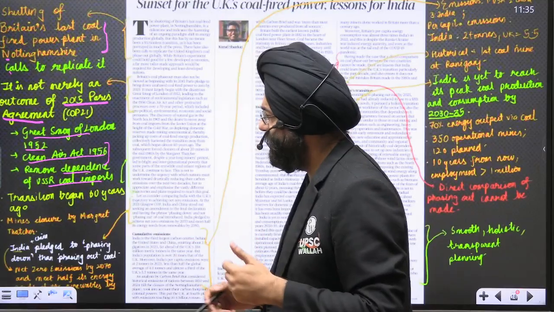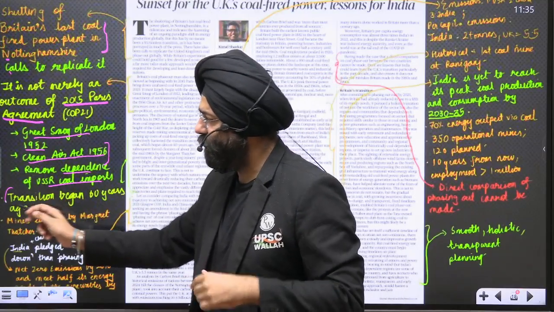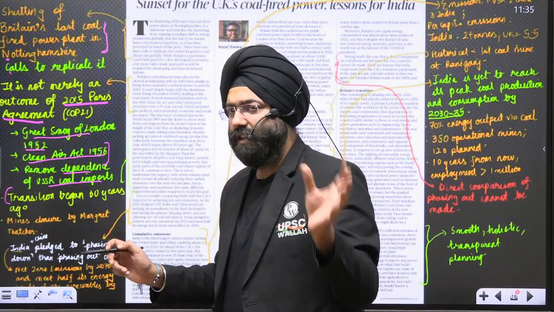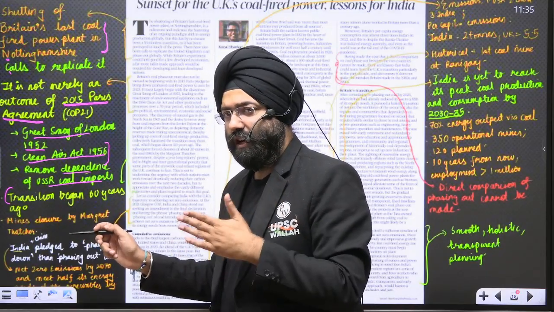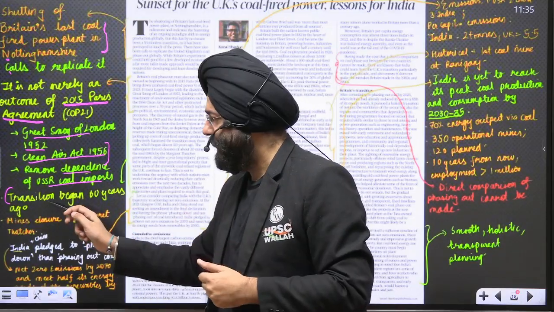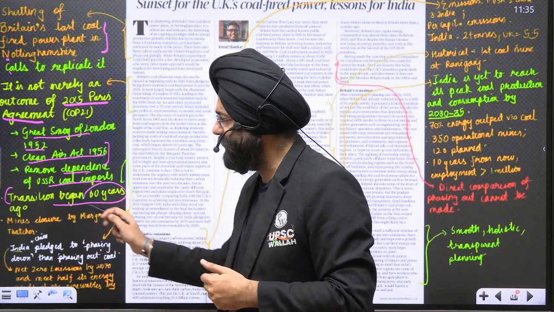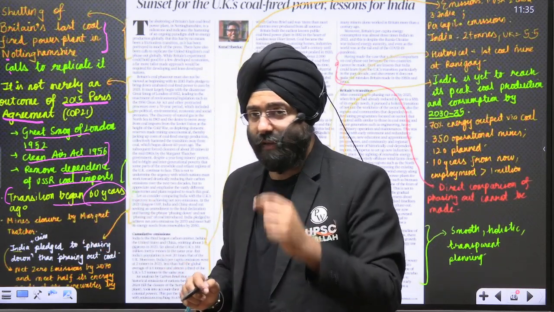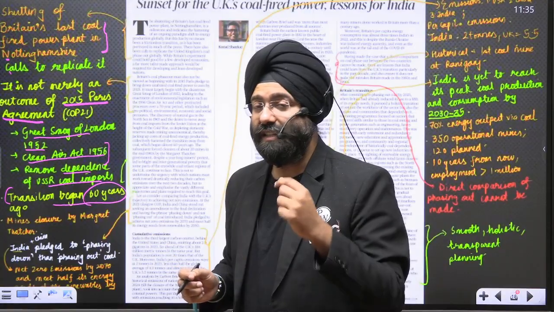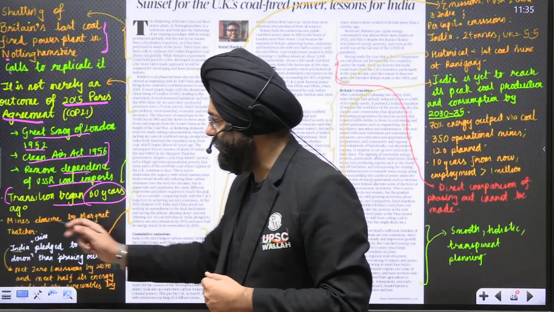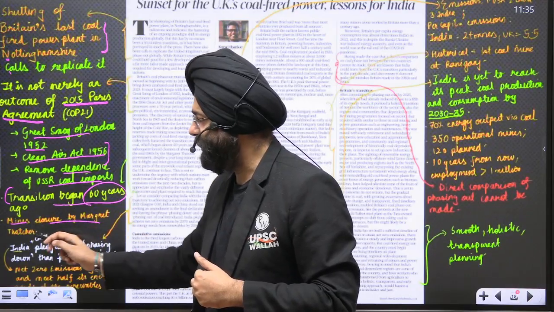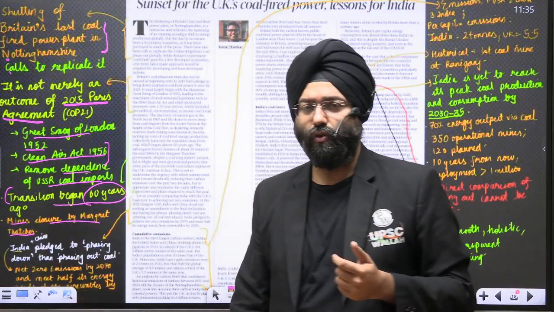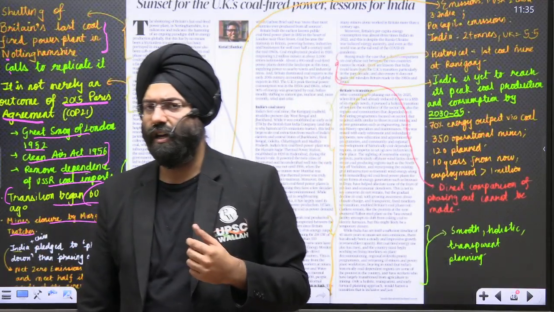Now what we see is this transition from a country that was powered by coal to phasing out the last coal-based power plant is a journey which began 60 years ago, not something that is the outcome of 5-6 years. Similarly, the mine closures by Margaret Thatcher in the 1980s were also part of this.